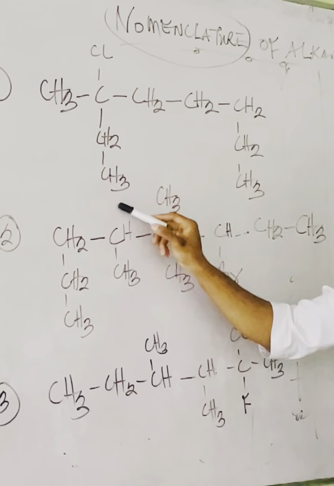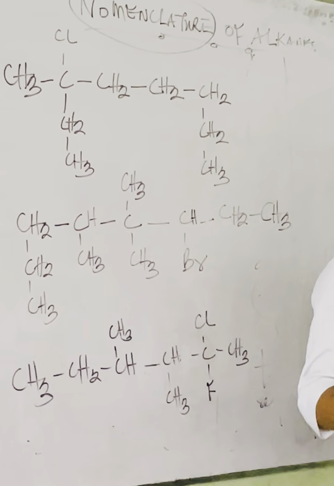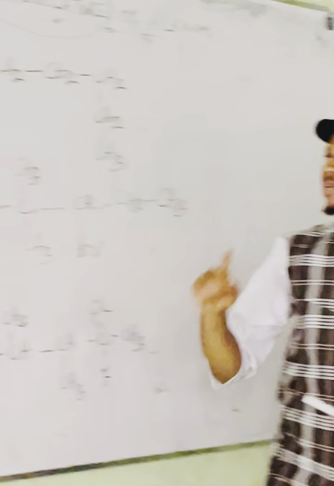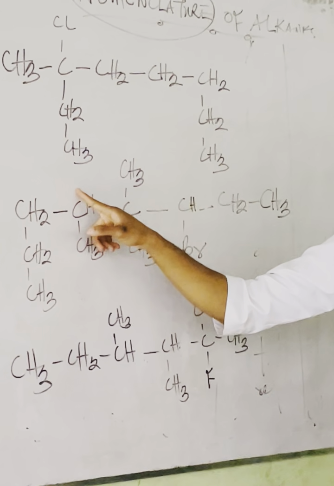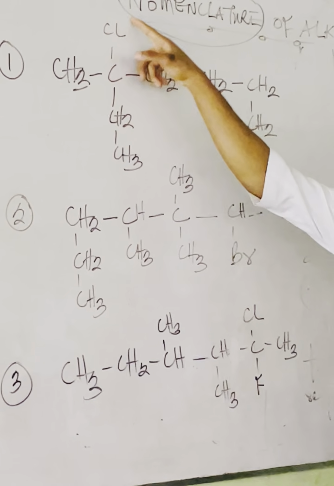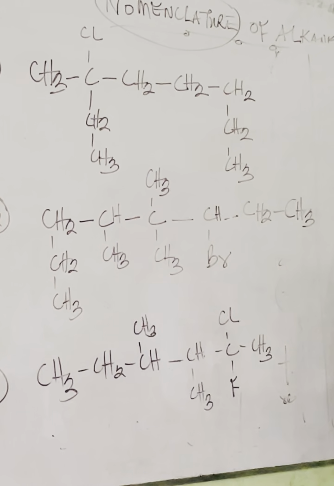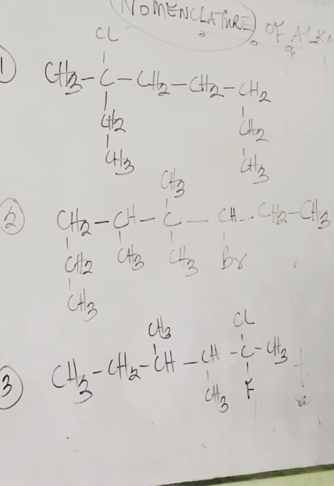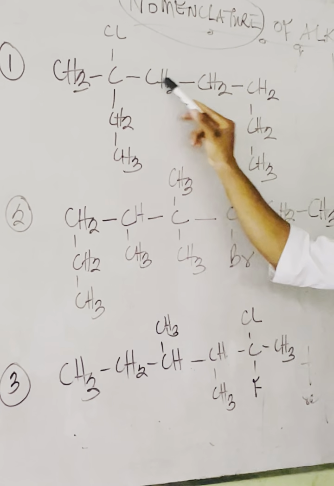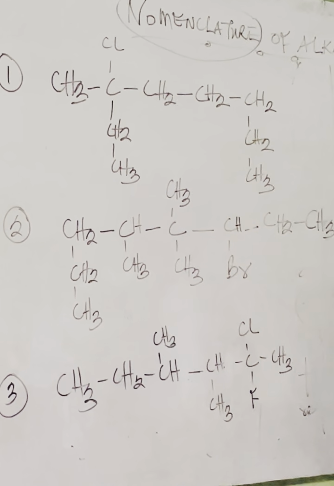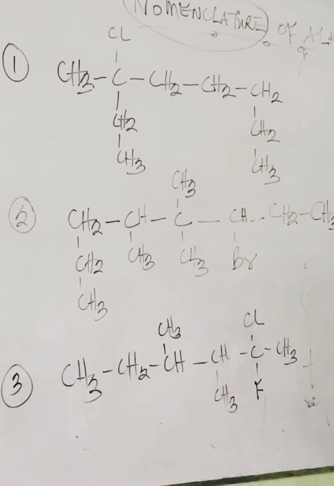So we can start counting from here and go down continuous. It's not like this, then you come back. It's not something you merry-go-round. You can either count like this or like this. But you cannot count like this because chlorine is not carbon. The idea is to count the longest continuous carbon chain. If we count this way, we have 1, 2, 3, 4, 5, 6, 7. How many? 7 carbons. If we count like this, 1, 2, 3, 4, 5, 6, 7, 8, how many? 8.